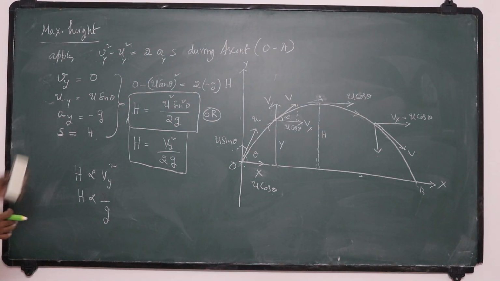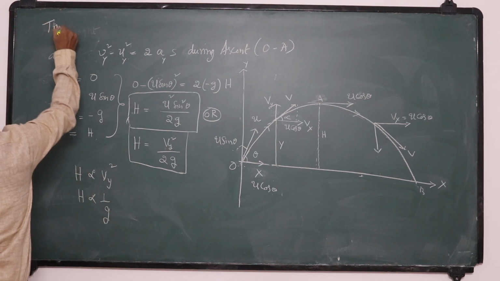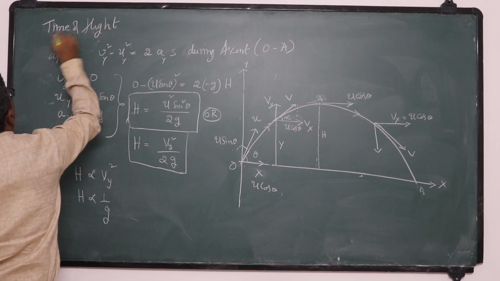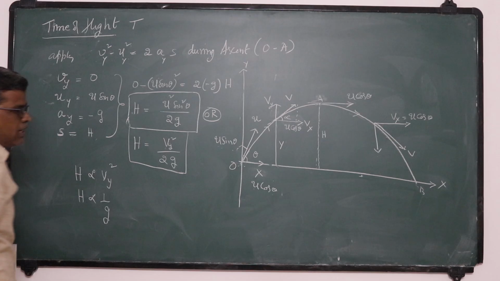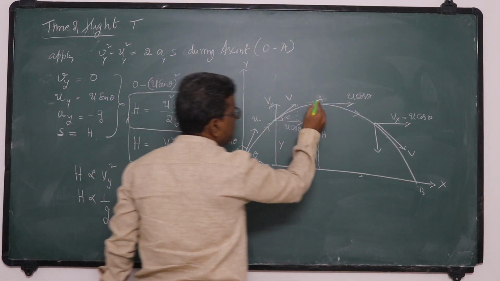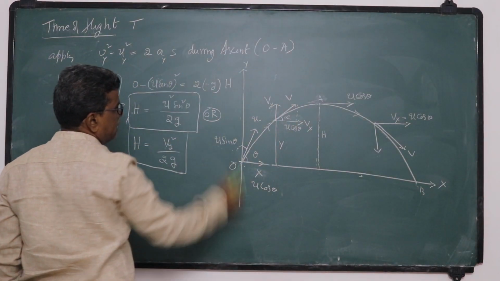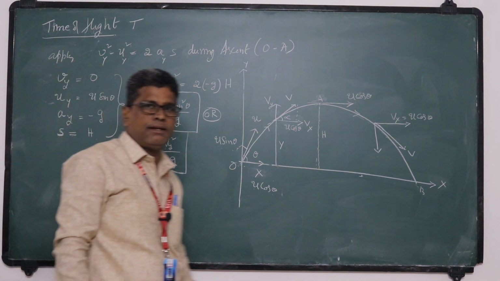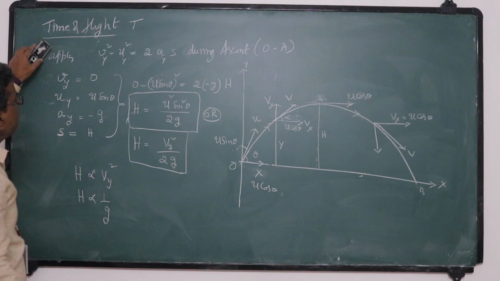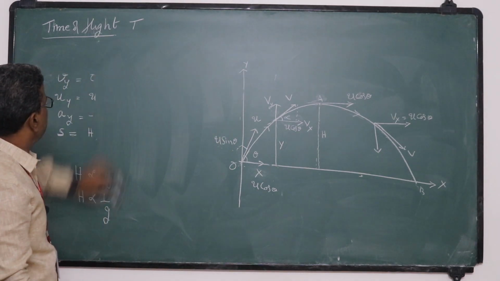The next one is time of flight. So what is time of flight? The total journey from O to A to B is called time of flight. That is the total time spent by the projectile in air. I want time of flight. Which formula do we have to apply?